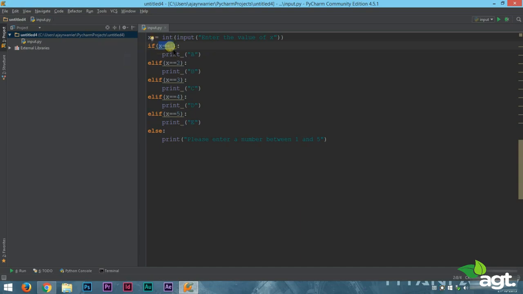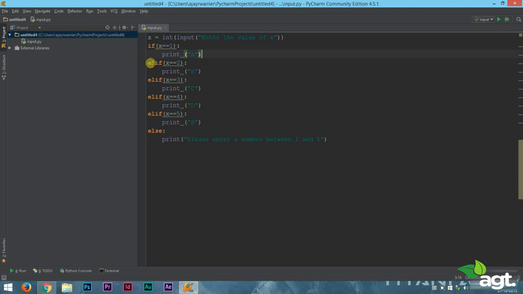It will check if x is equal to 1. Now if x is equal to 1, it will print the value a and stop the program there. Now if the value of x is not 1, it will check if the value of x is 2. Now if the value of x is 2, then it will print b and stop the program there.